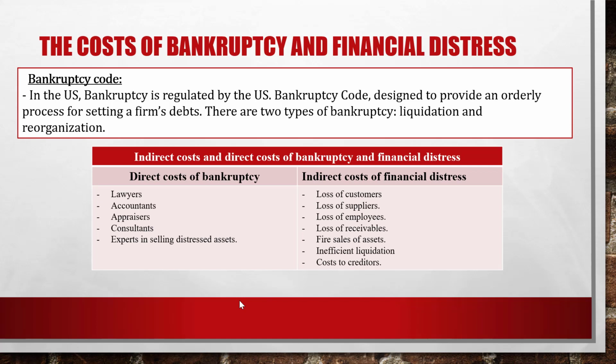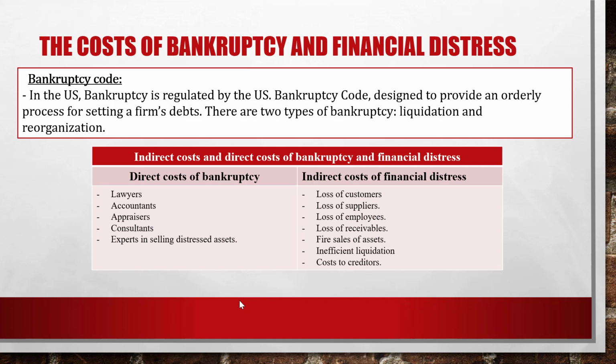When a firm goes bankrupt, there are costs to hire these professionals: the lawyers, the accountants, appraisers, consultants, and experts in selling distressed assets.